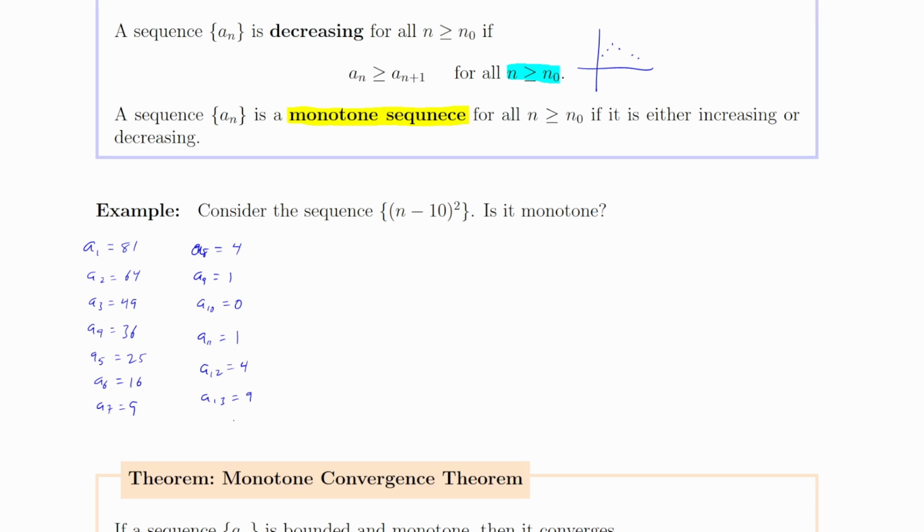So if I consider n greater than or equal to 10, it's always going to be getting bigger, right? For n bigger than 10, n minus 10 will give me a positive number, and as n gets bigger, I'm going to get a bigger positive number that gets squared. So for n bigger than 10, the sequence is increasing. So it is monotone. We call it monotone increasing, or we can just say it's a monotone sequence.